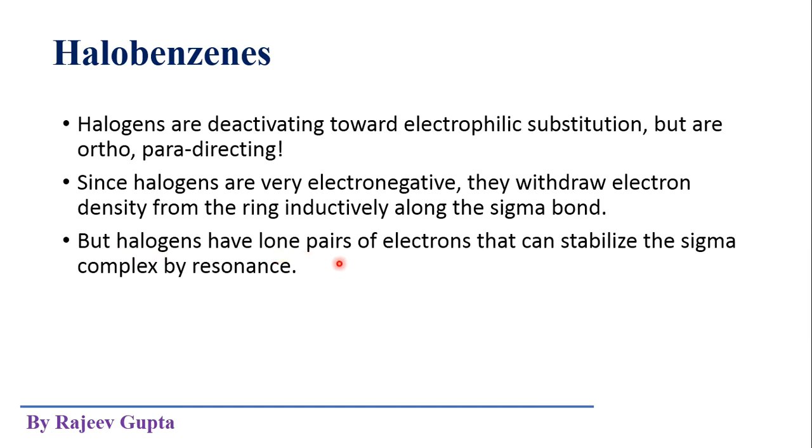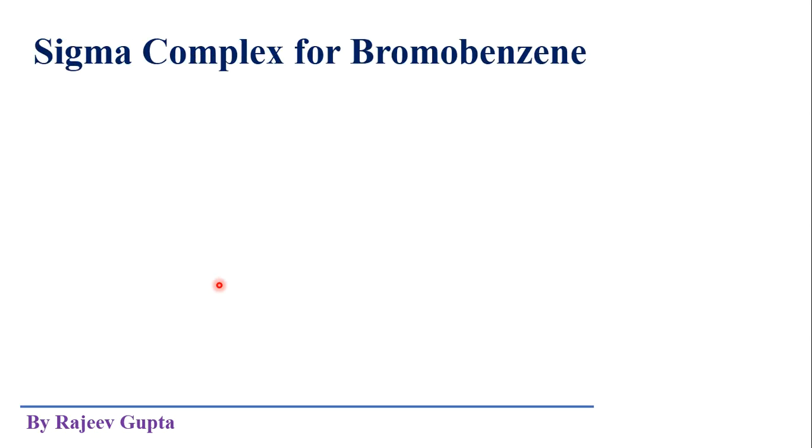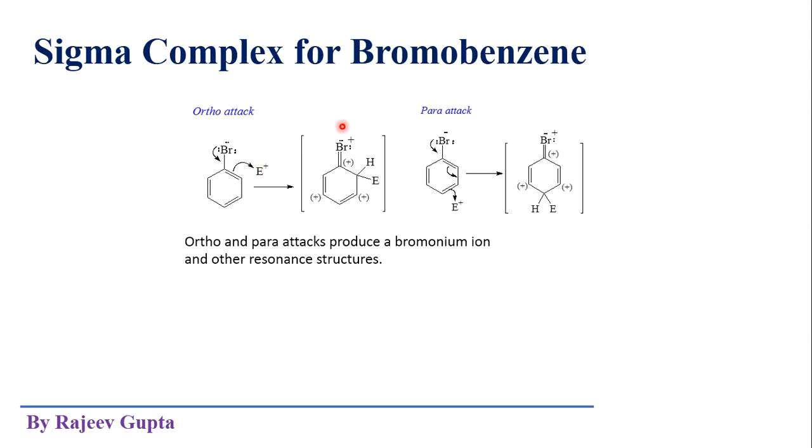But halogens have lone pairs of electrons that can stabilize the sigma complex by resonance. Due to these electrons, stabilization occurs in the sigma complex or intermediate by resonance, as we see in the next slide. Sigma complex of bromobenzene. Here the example is taken for bromobenzene.